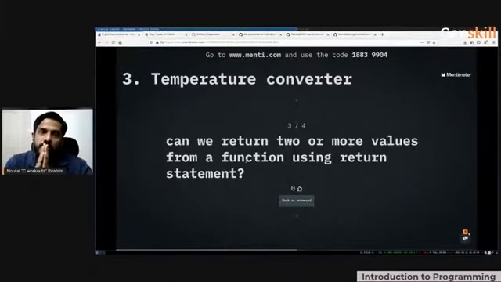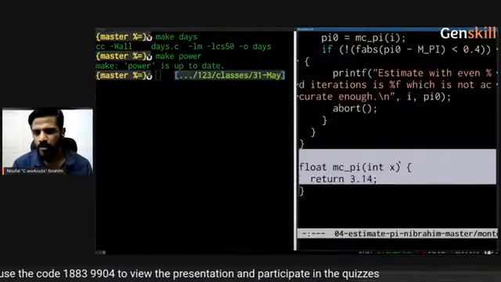You can't return two or more values. However, you can return what's called an array, which is like a list of things. We'll talk about asserts a little bit more.